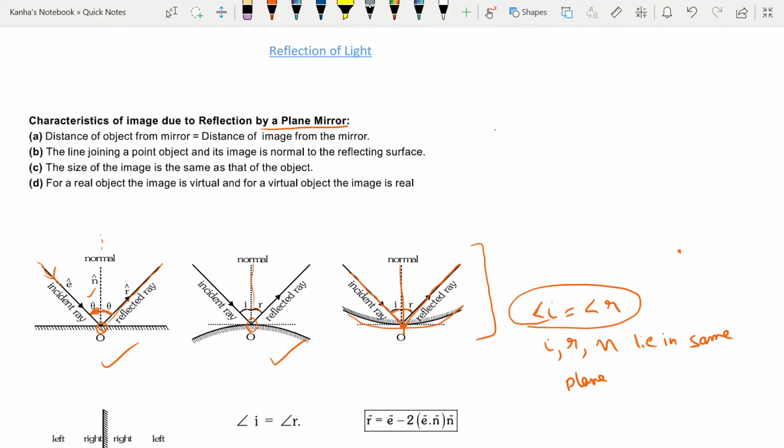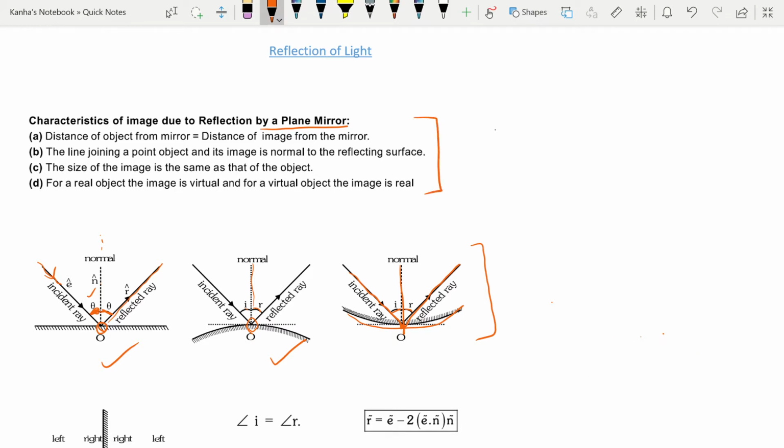For plane mirrors, you should note some important points. The first one says that the distance of the object from the mirror is equal to the distance of the image from the mirror. So if this is my mirror and this is the object, then this distance is equal to the distance of the image.